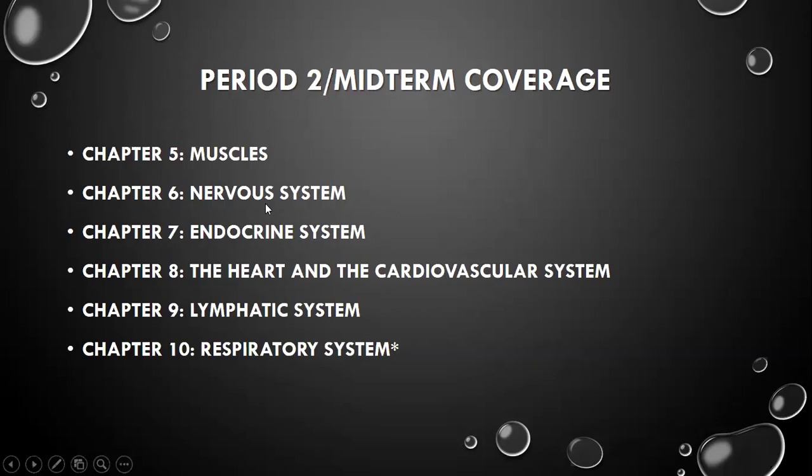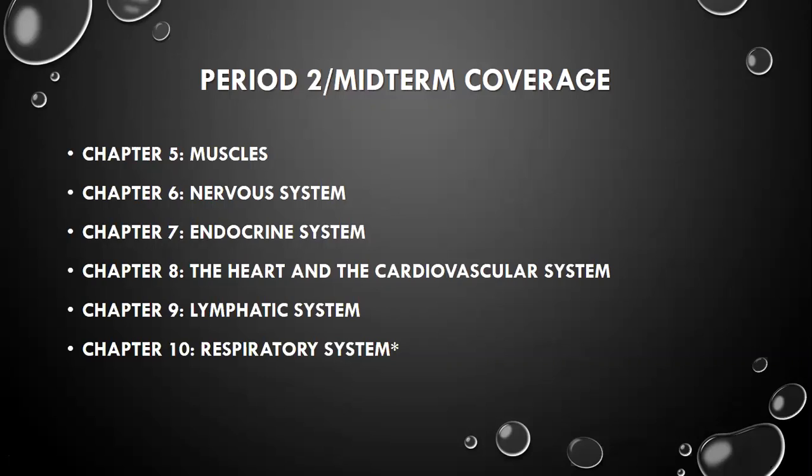So for period 2, we will start with the nervous system, then the endocrine system. You might be wondering, what is the endocrine system? It is composed of the different glands that produce hormones. Later in your higher years, you will have endocrinology, a subject where you will discuss diseases concerning endocrine problems.